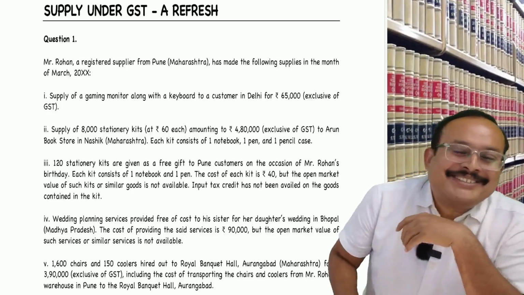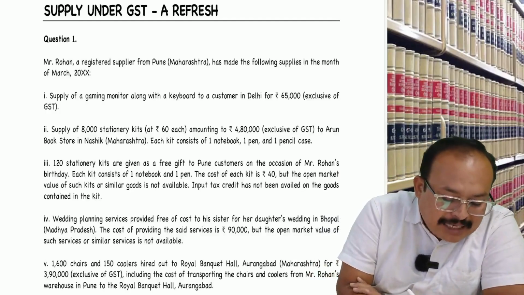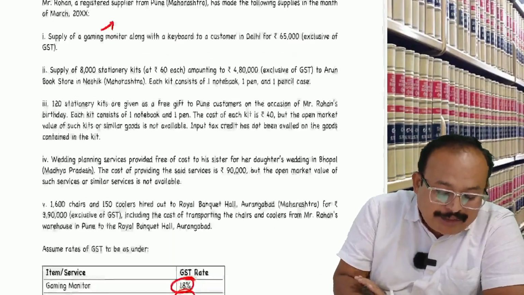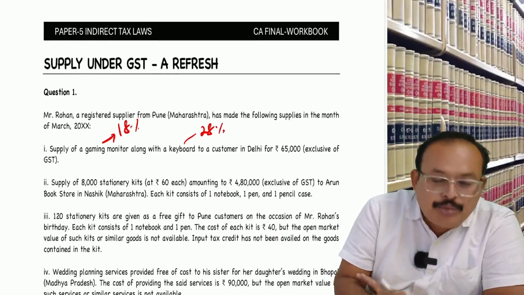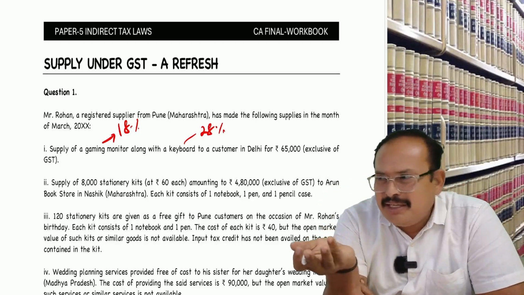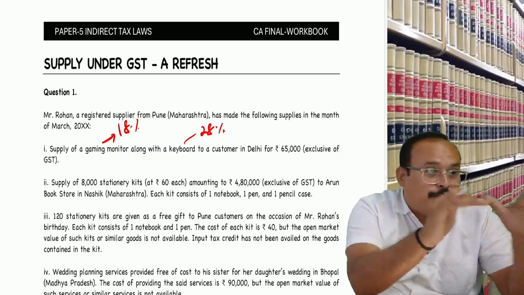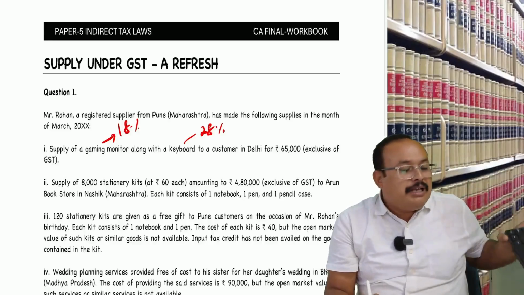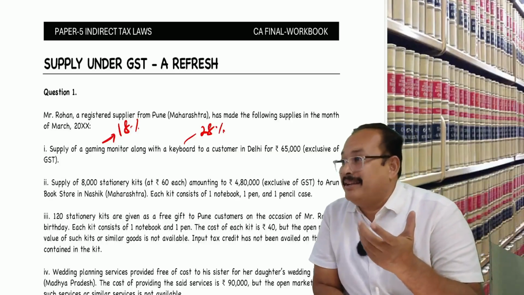Yes. So now come back here. Supply of gaming monitor: they said the rate of GST is 18%. Keyboard 28%. Now you tell me, gaming monitor and keyboard are generally supplied together in the course of business. With a monitor only, how can you do? A keyboard is required, no? Is a keyboard required or not? So therefore, it is a composite supply; mixed supply, composite supply, you can take.